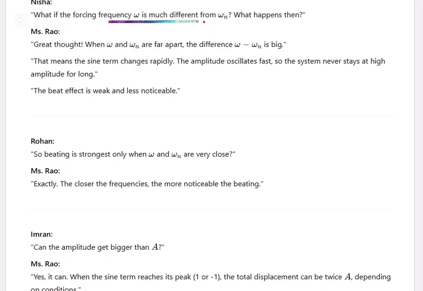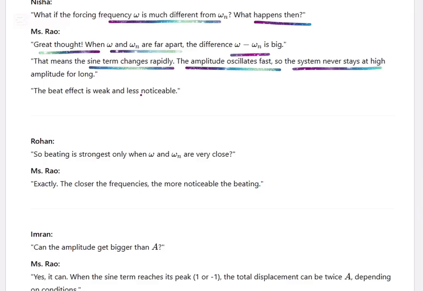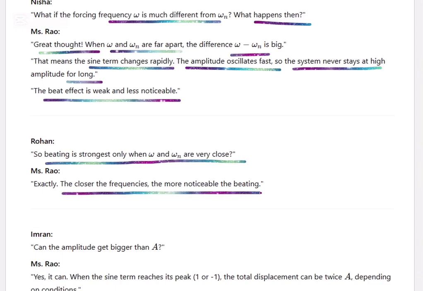What if the forcing frequency is much different from omega? What happens then? If the frequencies are far apart, the difference is big. That means the sine term changes rapidly. The amplitude oscillates fast, so the system never stays at a high state for long. The beat effect is weak and less noticeable. So beating is strongest only when they are very close. The closer the frequencies, the more noticeable the beating.